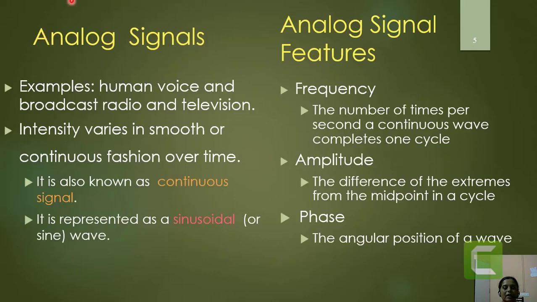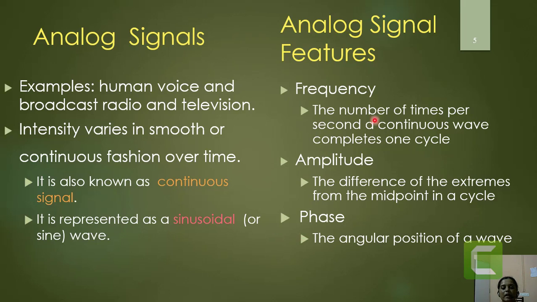So as far as the analog signal is concerned, we have said that it shows continuous variation in the amplitude levels with respect to time. Its form of presentation may be a sinusoidal signal, and the features looked for in any analog signal will be frequency, amplitude and phase.